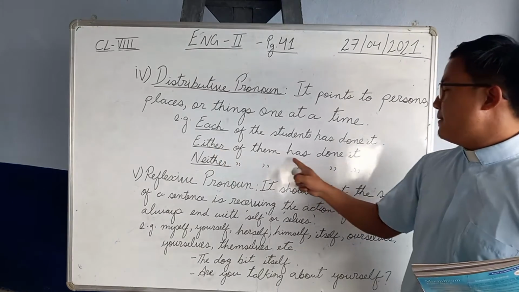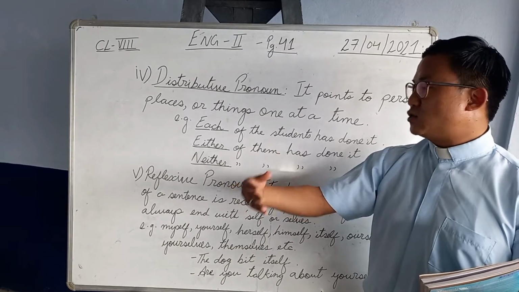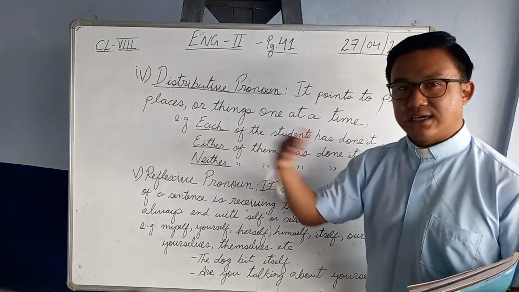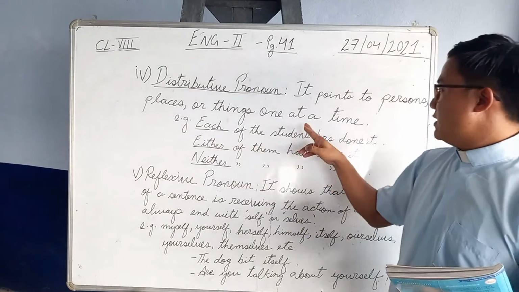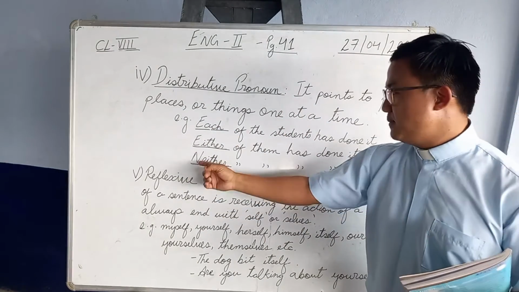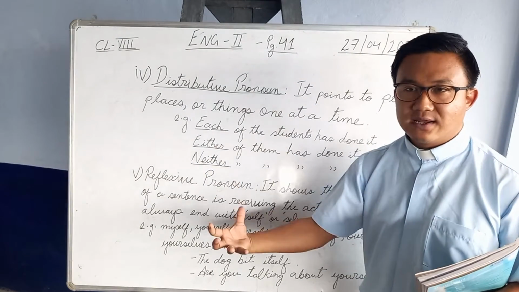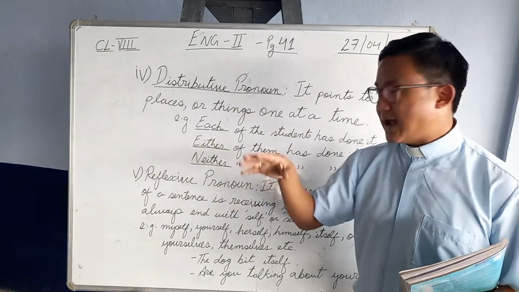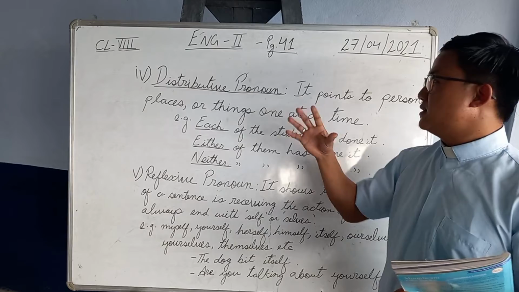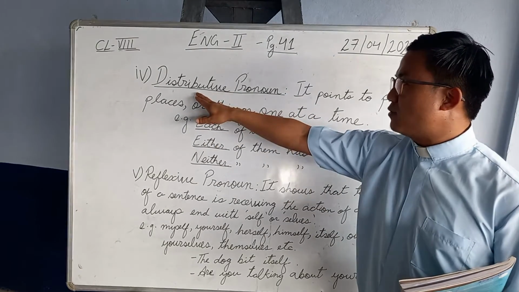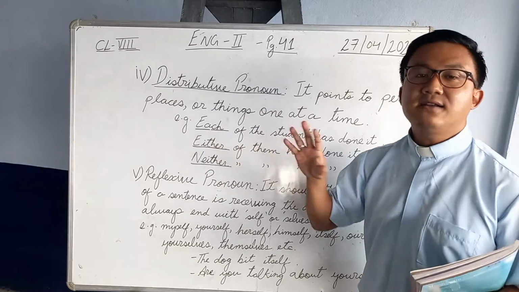Similarly, either of them has done it. No? Either means individual. Now, there are two persons, either he or she has done it. Individuals, two individuals. They are taken one at a time. Similarly, neither of them has done it. Similarly, here also same, individually. Neither he nor she has done it. Okay, so individual, one at a time is taken. So therefore, distributive pronouns are each, either, and neither.